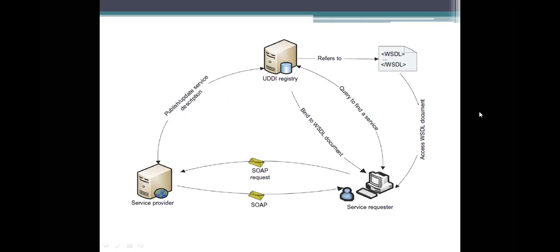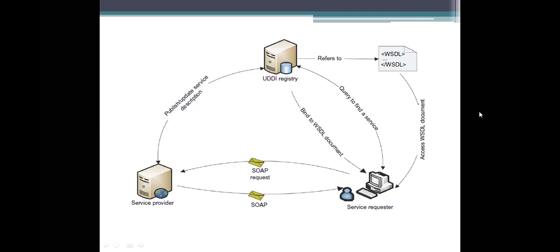who is at the left side, then the user or the requester on the right side, and this UDDI registry which is on the top. So first, on the top, what is UDDI? UDDI is the Universal Description, Discovery and Integration. What it is specifying here is that it gives the description of your services and makes it possible to discover the web services.